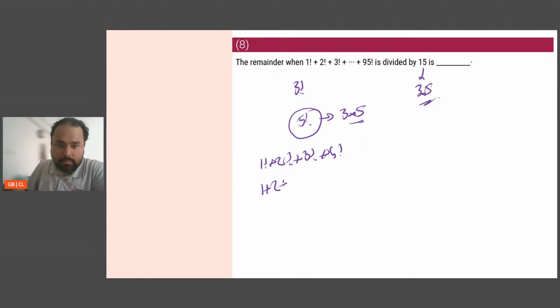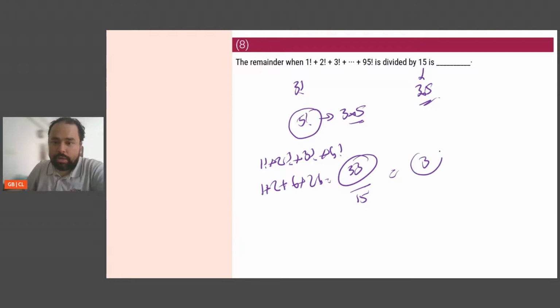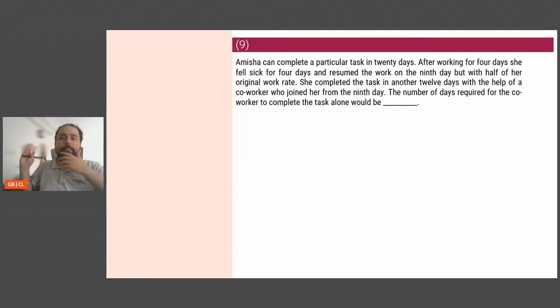1 factorial is 1 plus 2 plus 6 plus 24, which is 33. 33 divided by 15 leaves a remainder of 3. Answer is 3. Just see how simple this question was. We've gone ahead and solved another one in under a minute. Now feeling very, very happy and confident that yes, this should be handled, there is no fight.